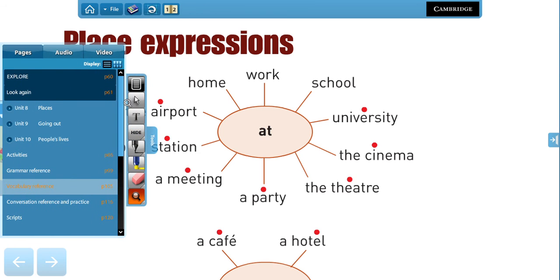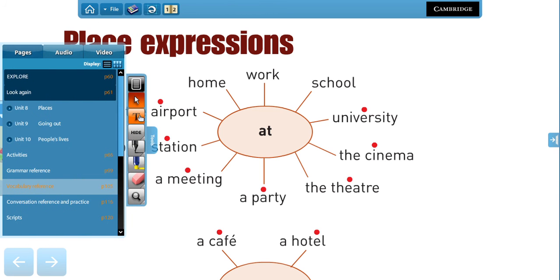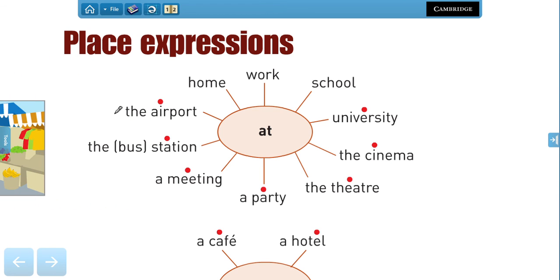So you can say, I am or I was at the airport, at the station or at the bus station, at a meeting, at a party, at the theater, at the cinema, at university, at school, at work, and at home. Now, if you pay attention, in most cases, we use the article: the station, the airport, the theater, the cinema, right? Or at a party, this is indefinite, right?